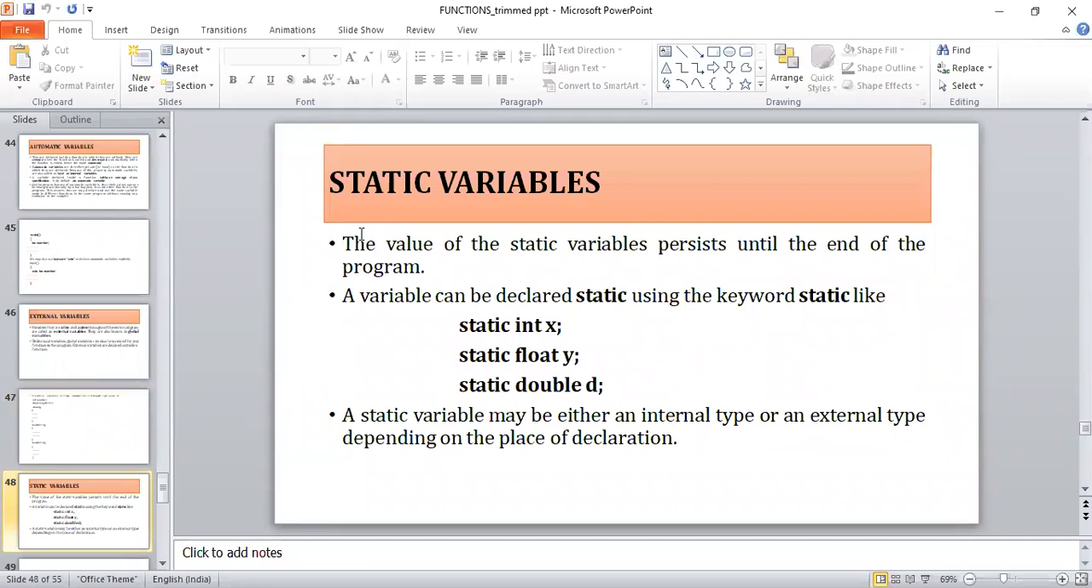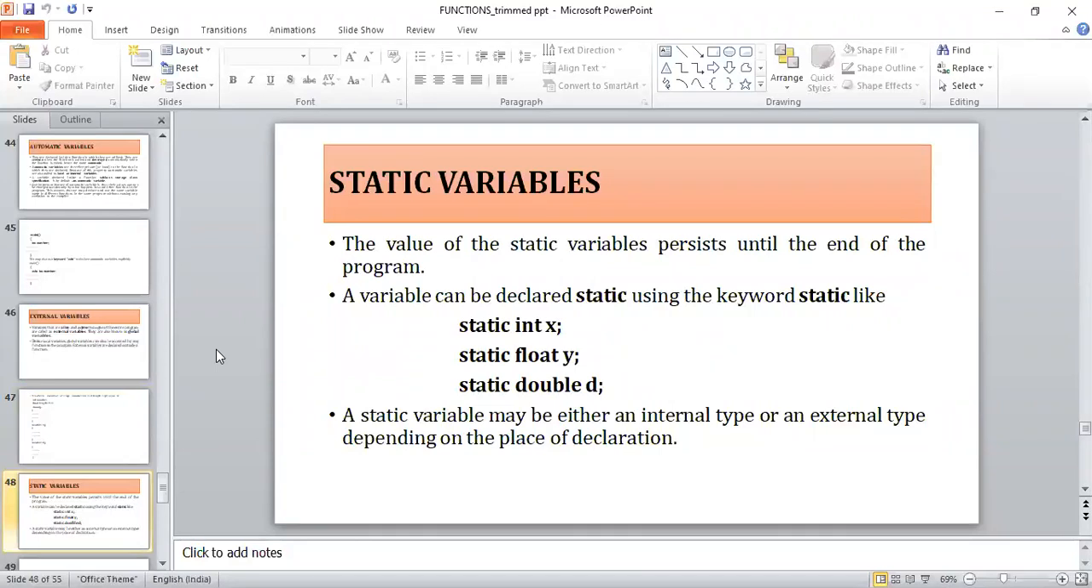Next, we have one more type of variable called static variables. Static variables, this is also very, very important. Static variables are the variables that persist until the end of the program and will not change their value. They are going to persist until the end of the program.